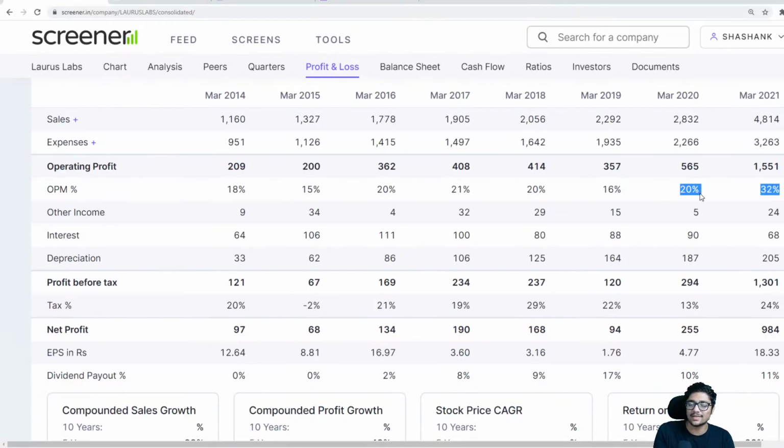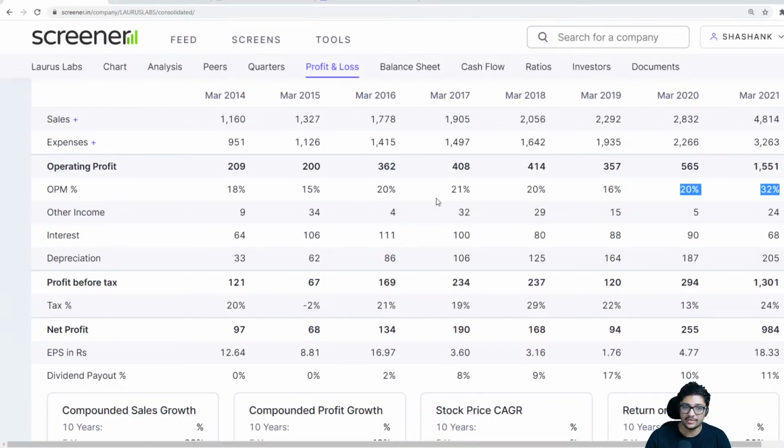If I didn't know this company, my next step would be to Google Lotus Labs and find out why it is going up. My next step would be to go to Trendline and look at the research reports there on Lotus Labs. Then I would go to the Lotus Labs website and look at the investor presentation. I would go through the annual report and figure out why their margin went up so much. Are they doing something else? Is there something new that they've launched? That is what I do. That is how I figure out whether it is good or bad. Okay.